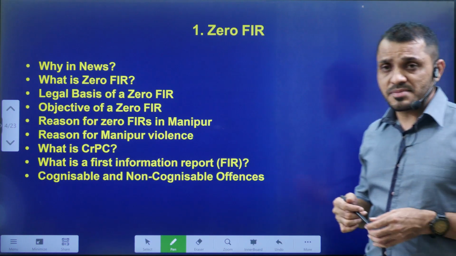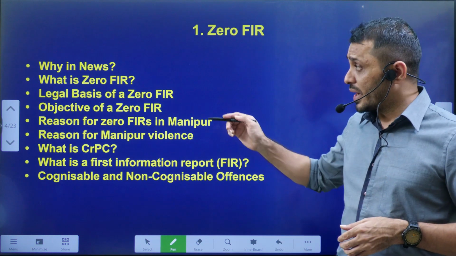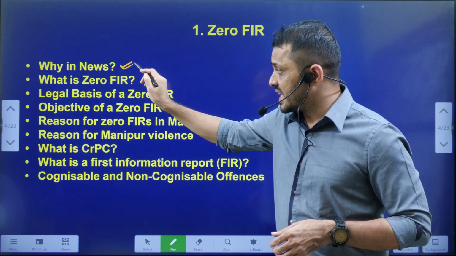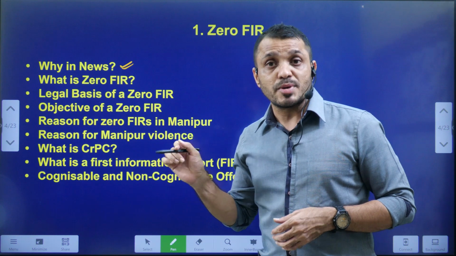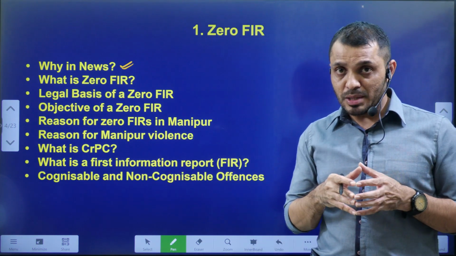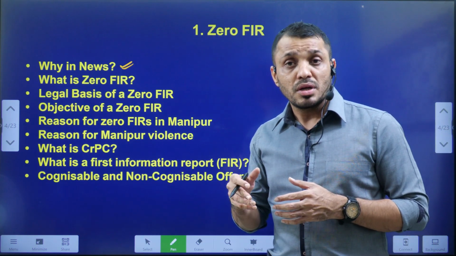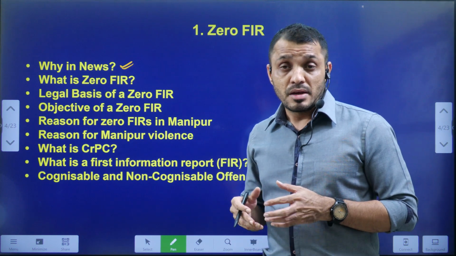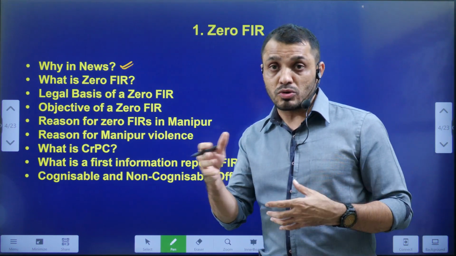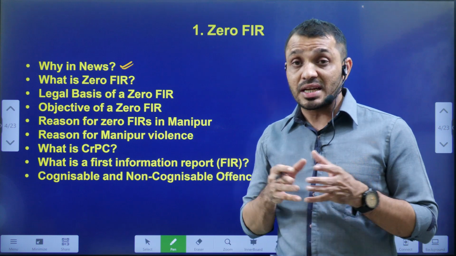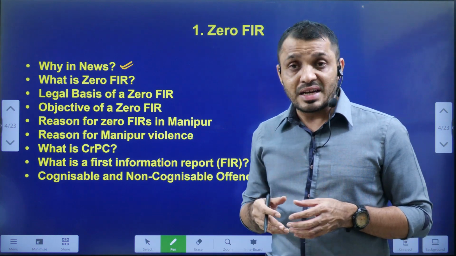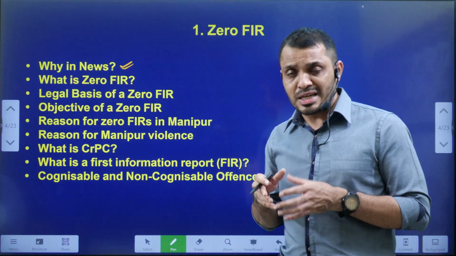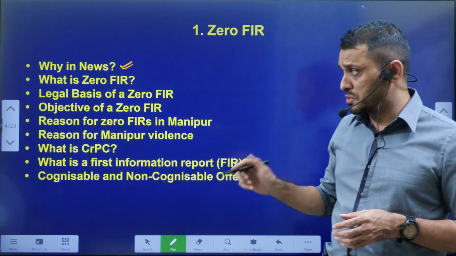Now the video contents. In this video, first we will see why it is in news. Already I gave a hint that it is in news in the context of Manipur violence. So many people belonging to Manipur are fearing to go to Manipur and give complaints, so they are giving complaints while living in Delhi itself. In that context, the Zero FIR was in news.